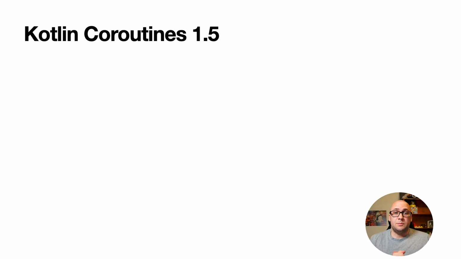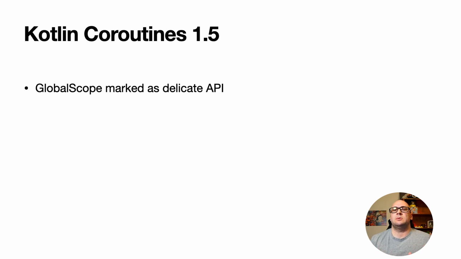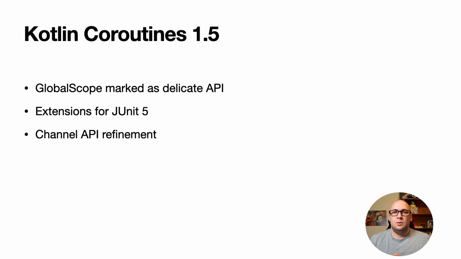There are four major topics in this release. First of all, the global scope is now marked as a delicate API. Global scope is an advanced API that is easy to misuse, and the compiler will now generate a warning about the possible misuse and require opt-in for this class in your programs. Coroutines timeout annotation is now available for JUnit 5. We introduced new non-suspending functions in the channels API, and we also developed a new naming scheme that will be used for the new library functions.